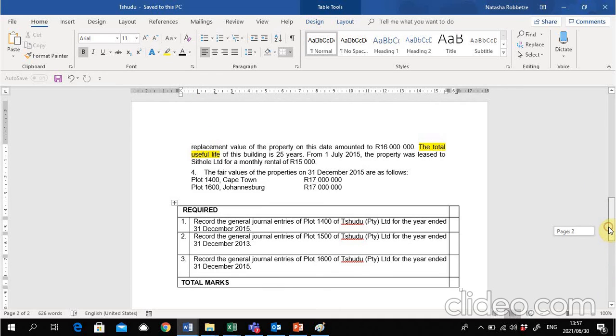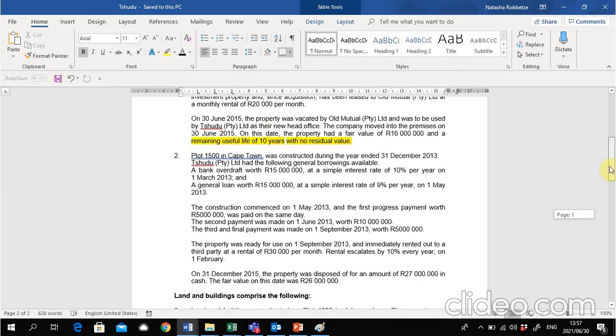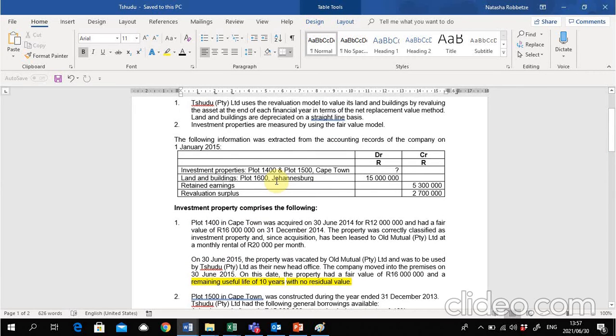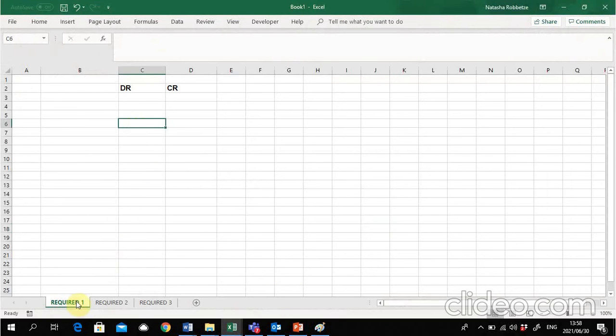All right, great. So let's see. We're going to start with the first required part as it relates to plot 1400. So with plot 1400, we purchased it for 12 million. Then it was worth 16 million and it was classified as investment property. So it went from investment property to PPE. And thus we need to apply the necessary steps to reclassify plot 1400. So I'm just going to open my spreadsheet. So for required number 1, we are going to go and look at plot 1400. And this means that we go from investment property to PPE. So what are the steps there?